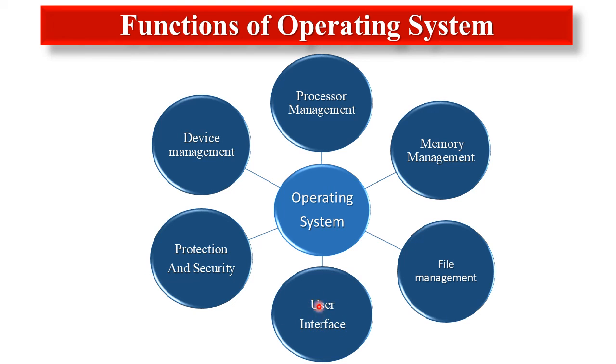The last function is the user interface or the command interpreter. The operating system provides an interface between the computer user and the computer hardware. The user interface is a set of commands or a graphical user interface through which the user interacts with the applications and the hardware. So, these are the main functions of operating system. This is a very important question of this unit.